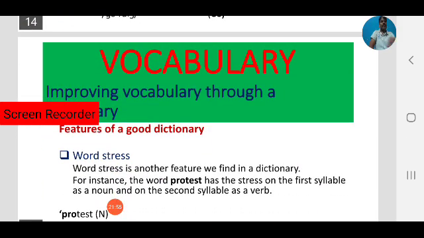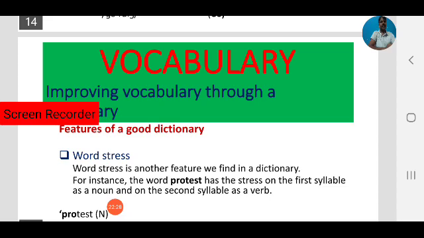Now word stress, that is also another feature of a good dictionary. If you want to be a good speaker, you have to stress on some words. A word is a combination of syllables. Some words are monosyllabic, only one syllable is there. Some words are two syllables, bisyllabic. Some are more than two.